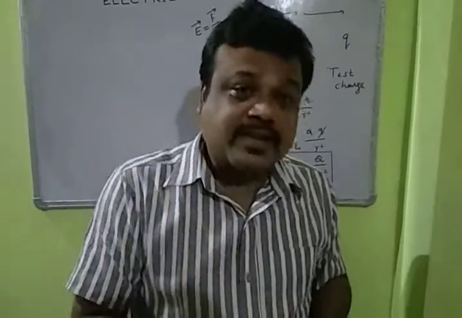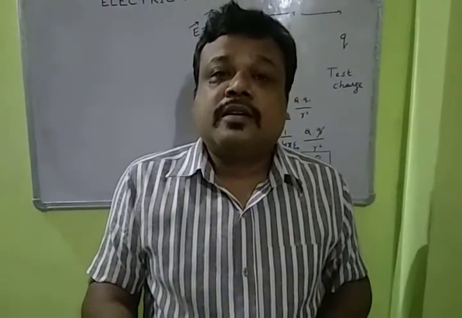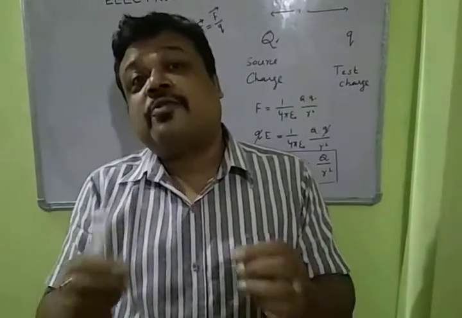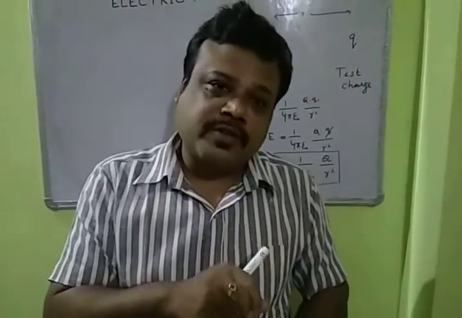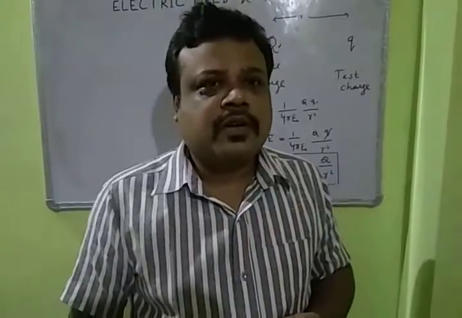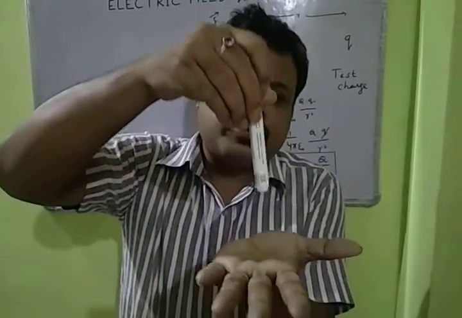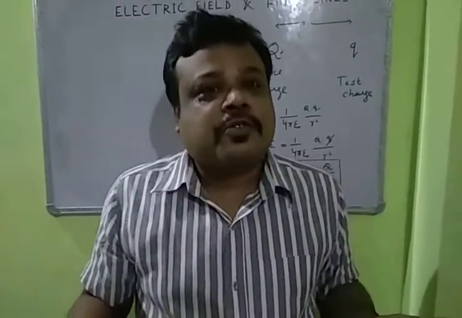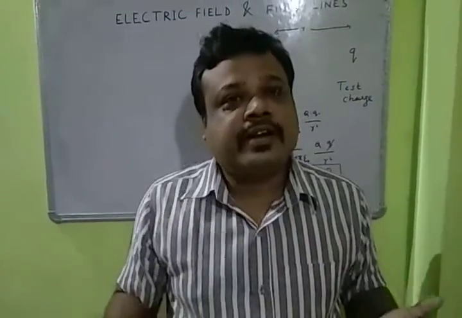But I have not seen that field. I have experienced that there must be something, the electric field. Why? Because I said earlier, force is of two types: one is contact force and the second is field force. But here there is no contact between the piece of paper and the comb, so there must be a field force. So here is the existence of electric field.